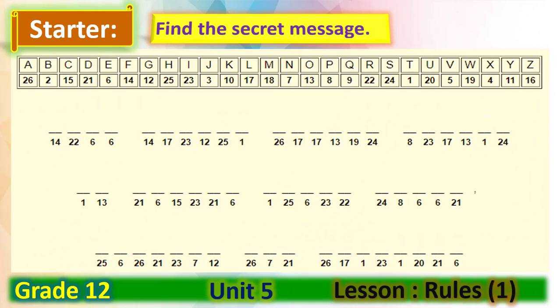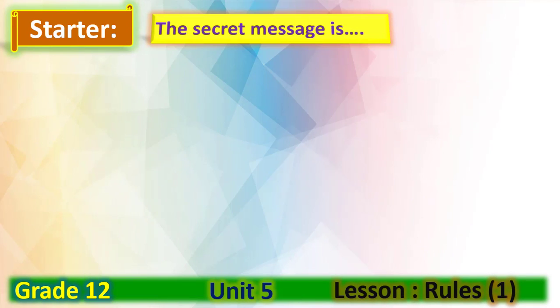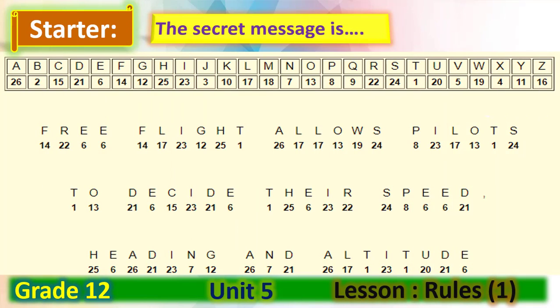Our starter for today's lesson is a secret message. You have to find the secret message and write it down in your notebook. You have 5 minutes and you can start now. When you finish, play the video again to check your answer. Welcome back, my dear student. Now let's have a look at the secret message. The secret message is: free flight allows pilots to decide their speed, heading, and altitude.